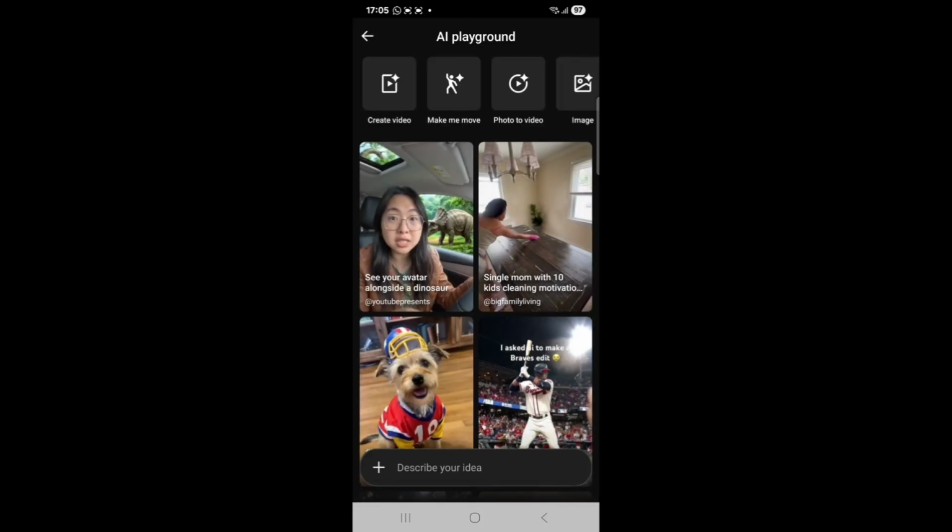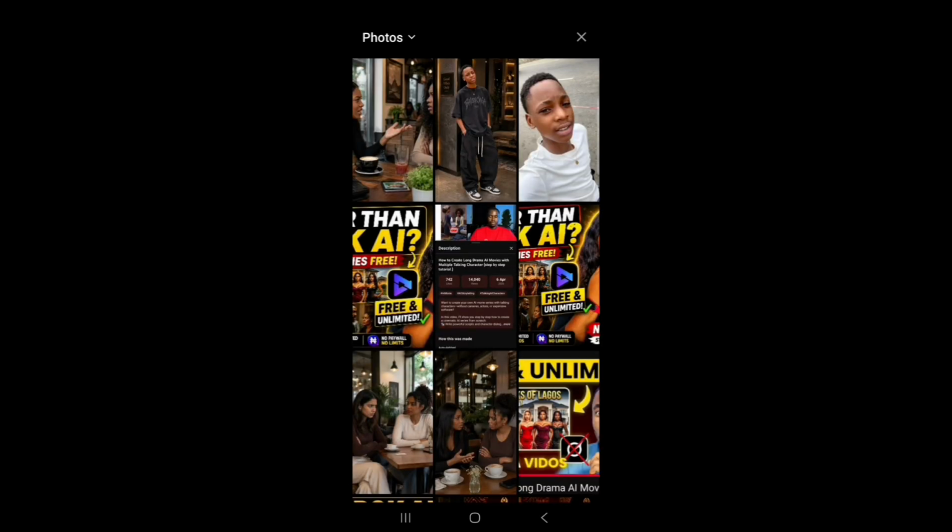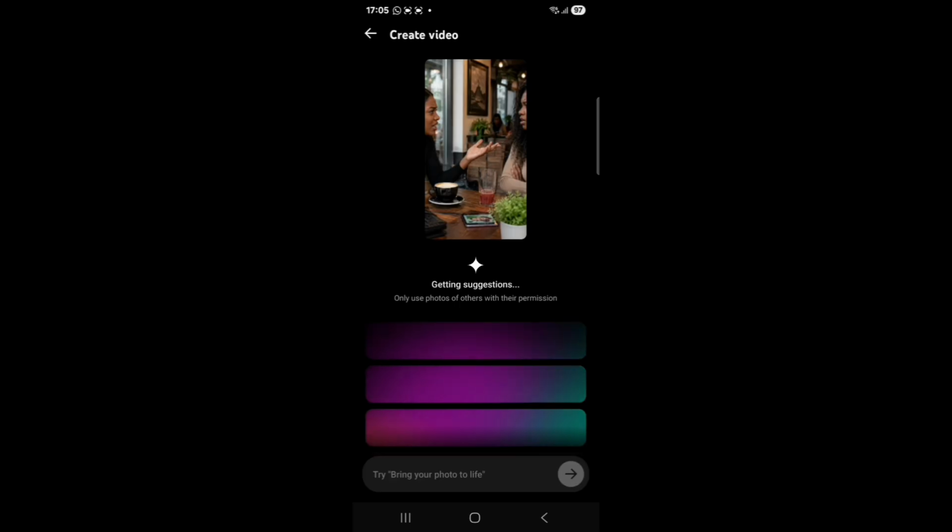When you click on it, you are going to see create video, make me move, photo to video, image. So you are going to click on this photo to video. When you click photo to video, it takes you to your gallery where you have your saved image. So you click on this saved image here. Voila.